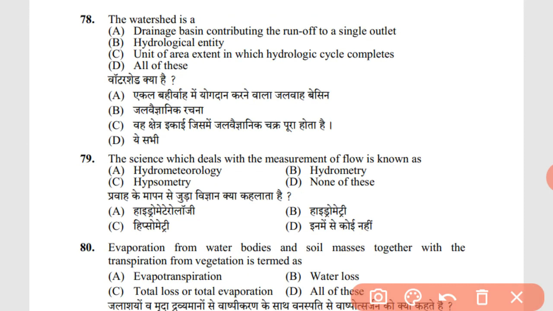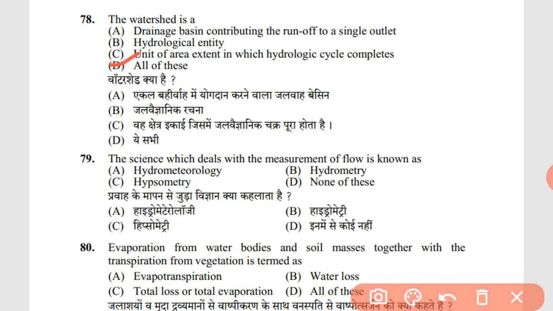78th question. The watershed is a drainage basin contributing the runoff to a single outlet, or a hydrological entity, a unit of area extent in which the hydrologic cycle completes, or D, all. The answer is D, all of these.